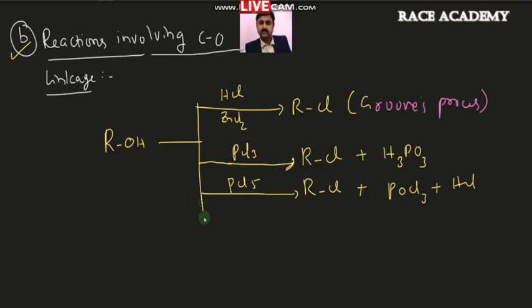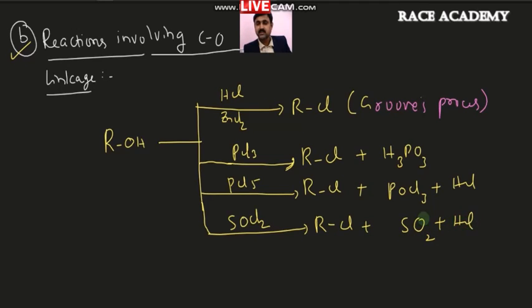Not only that, we observed one more reaction in the preparation of ethyl chloride, with thionyl chloride, SOCl2. This is the best method of ethyl chloride preparation we discussed, giving RCl plus SO2 plus HCl. We usually call this method Darzens' method, the most important reaction, Darzens' process.